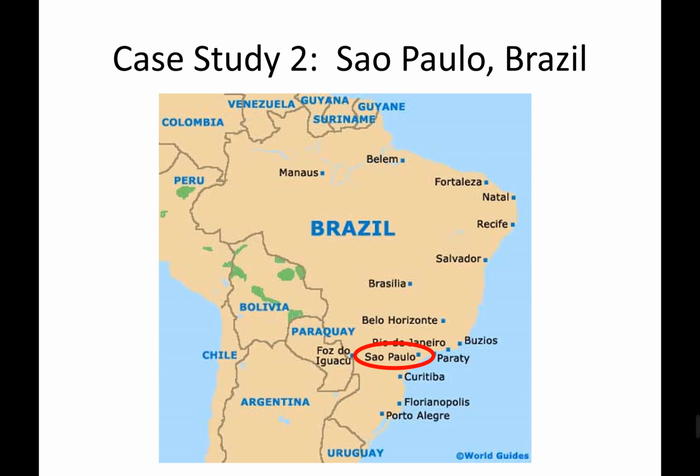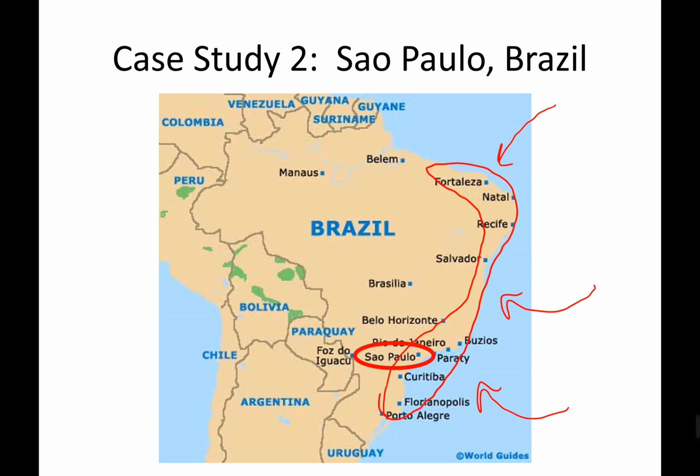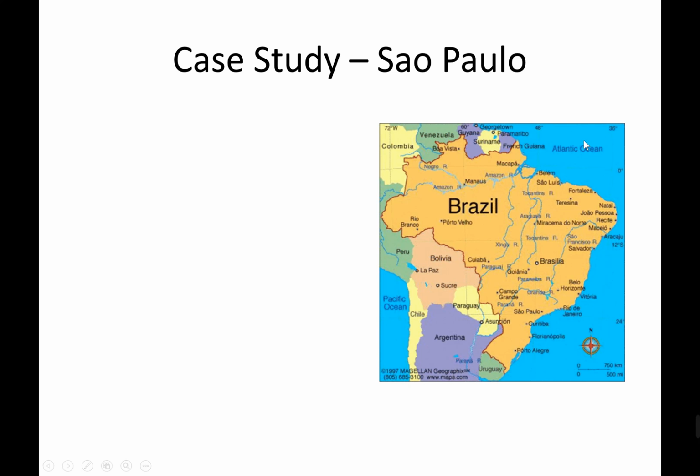And actually, if you remember back to population density and distribution, the factors that increase it, one of the things that we said about Brazil was because it was colonized by the Portuguese, here they are coming in their boats over the sea, that they settled along the coast, so that there's much higher population densities in this region here because it was colonized by Portugal. Anyway, side note. Right, so what is happening in Sao Paulo?